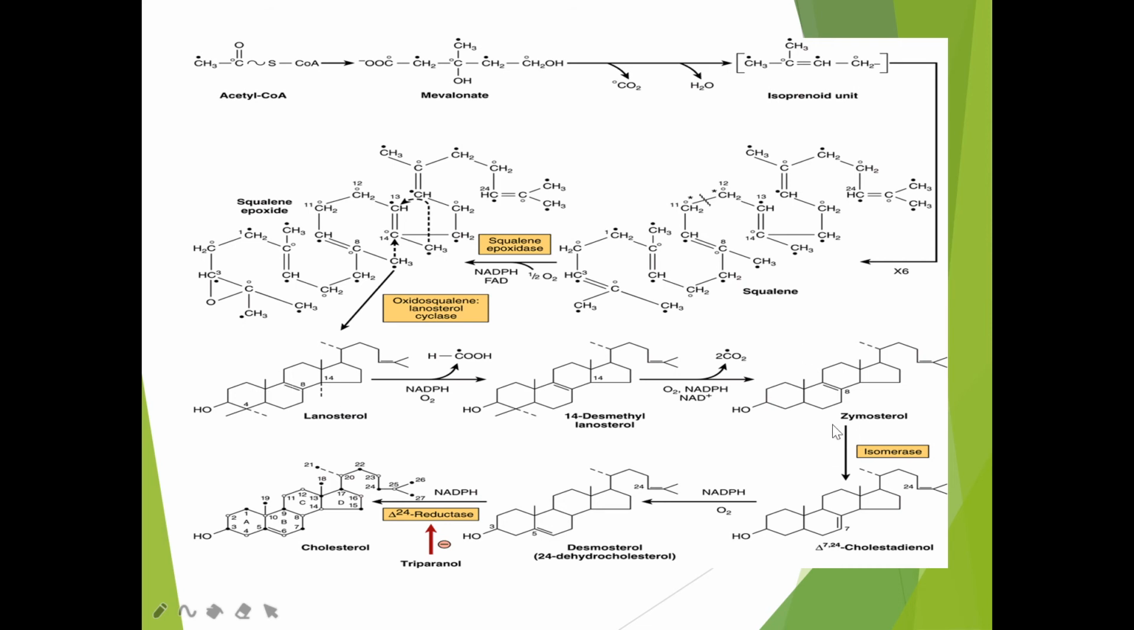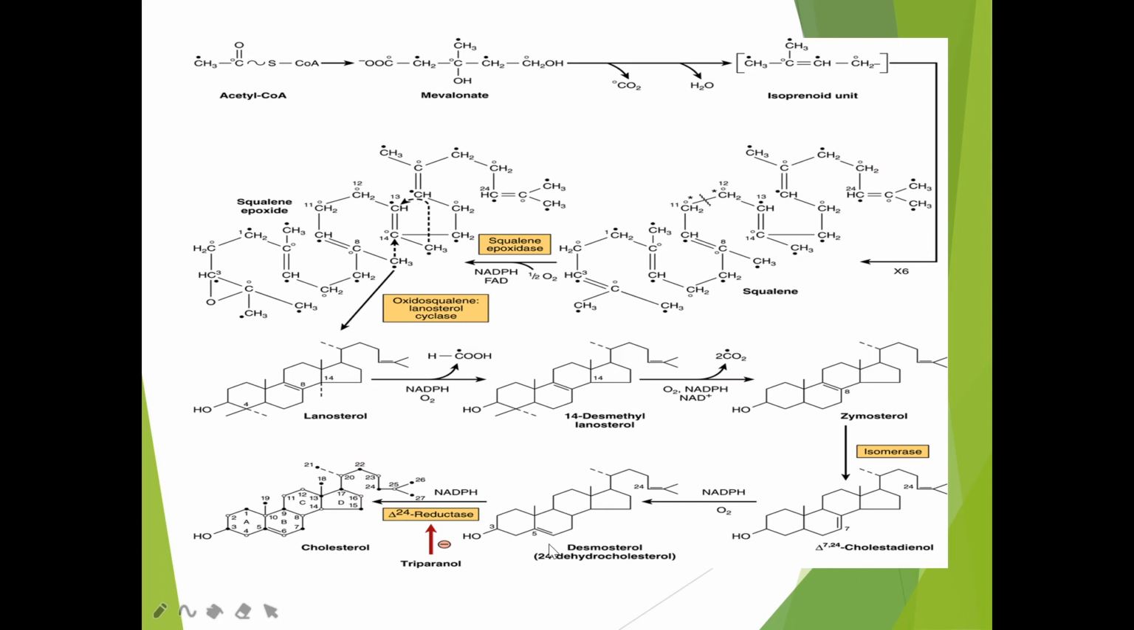So from the 8th and 9th carbon position, the double bond will undergo isomerization. It will be shifted to the 7th and 8th carbon atom, so it will form delta 7,24. Delta 7,24 means a double bond is present between the 7th and 8th carbon as well as between carbons 24 and 25, to form delta 7,24 cholesterol dienol. So from zymosterol you get delta 7,24 cholesterol dienol.